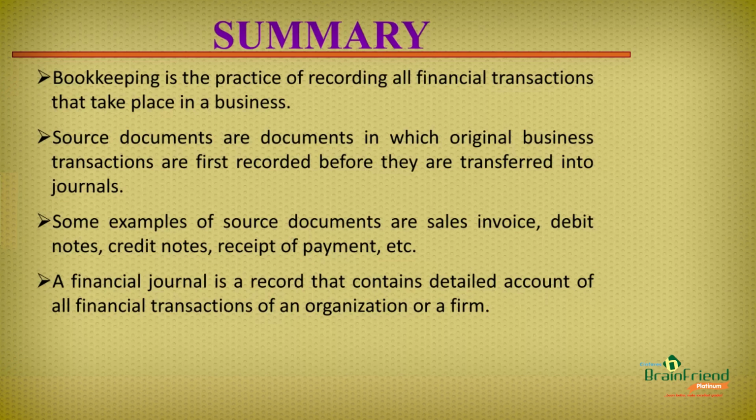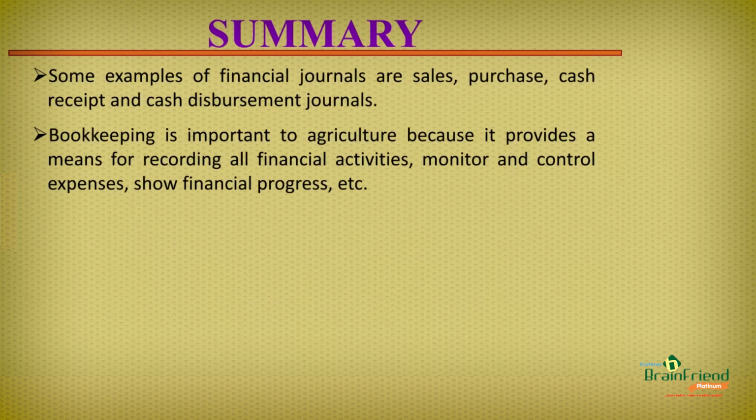Also, we learned that a financial journal is a record that contains detailed account of all financial transactions of an organization or a firm. Next, we also discussed some examples of financial journals, which are sales, purchase, cash receipts, and cash disbursement journals. And lastly, we talked about some importance of bookkeeping to agriculture, which involves providing a means for recording all financial activities, monitor and control expenses, show financial progress, and so on.